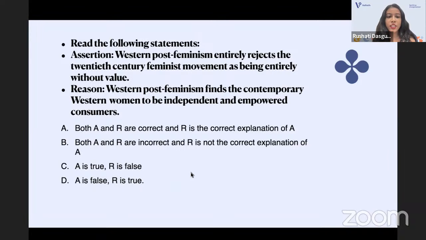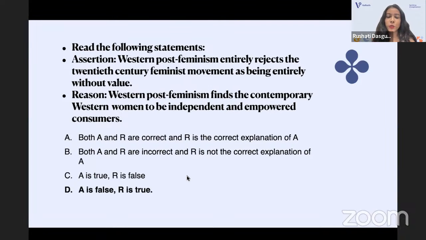Or A is true, R is false? Or A is false, R is true? That is the correct answer. A is false: Western post-feminism entirely rejects the 20th century feminist movement as being entirely without value. That is not correct. That is false. Whereas the reason, that Western post-feminism finds the contemporary Western women to be independent and empowered consumers, is true. So hence, D is the correct answer.